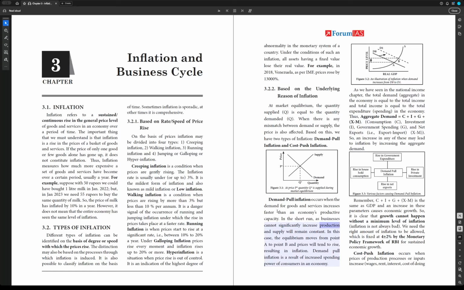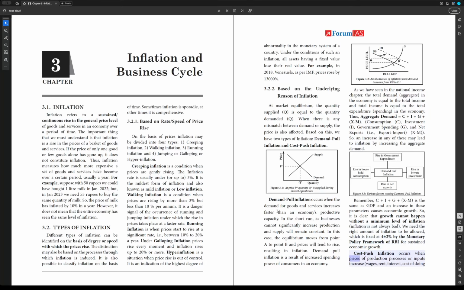In the short run, as businesses cannot significantly increase production, supply will remain constant. In this case, the equilibrium moves from point A to point B, and prices will tend to rise, resulting in inflation. Demand pull inflation is a result of increased spending power of consumers in an economy. Inflation is not always bad. We need the right amount of inflation to be allowed, which is fixed at 4 plus or minus 2% by the monetary policy framework of RBI for sustained economic growth.